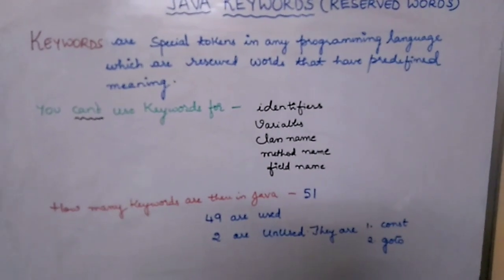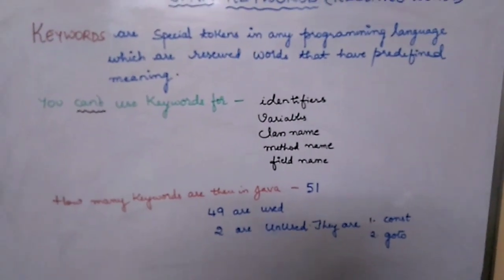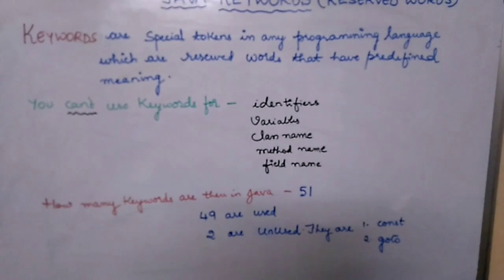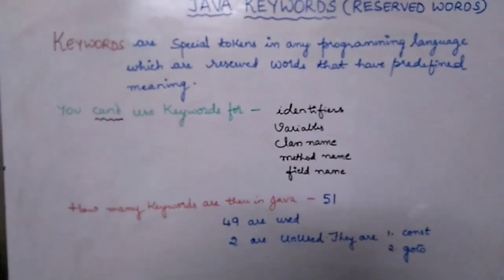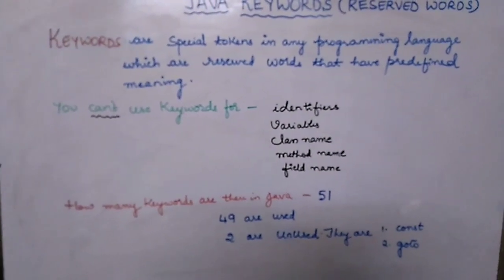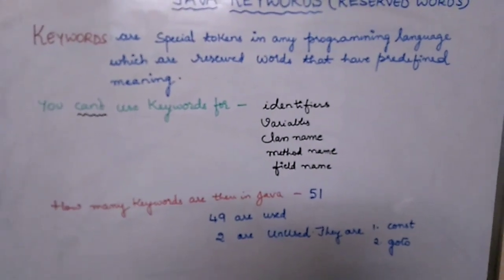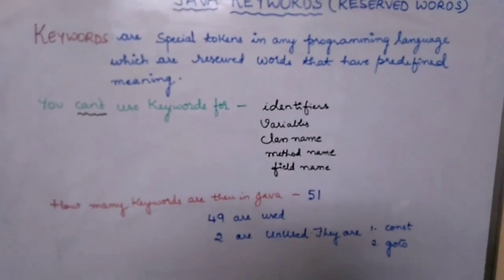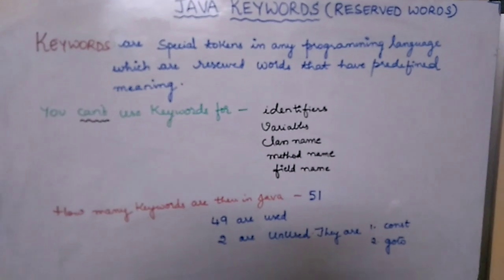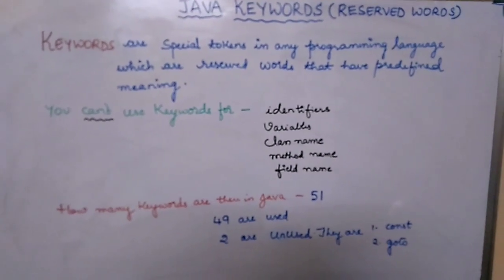So you cannot use a keyword for naming an identifier, like you cannot name variables after the keywords. The class names cannot be keywords, or method names or field names cannot be keywords. So you should take care that you are not using keywords for identifiers.